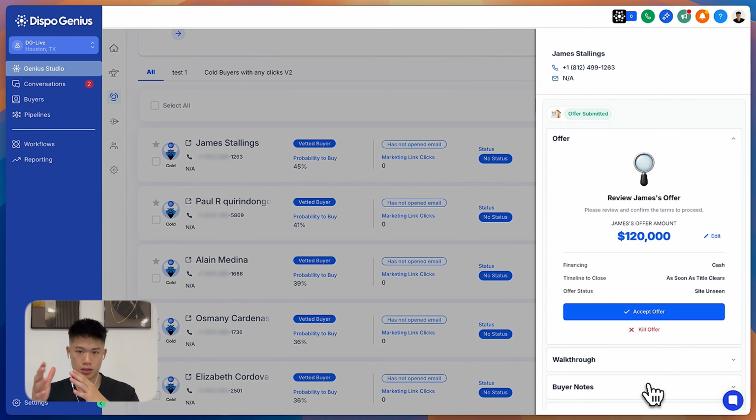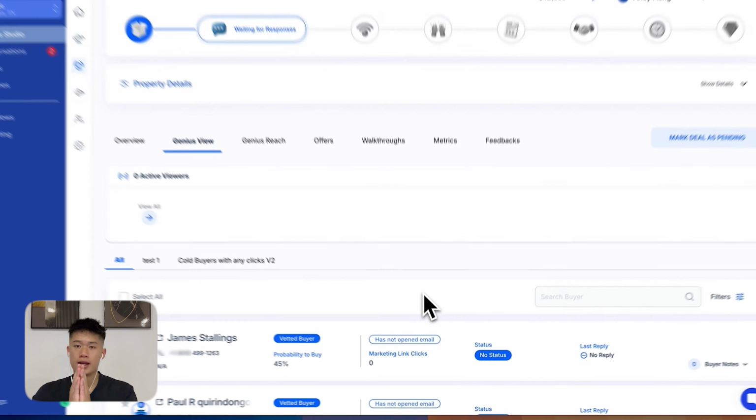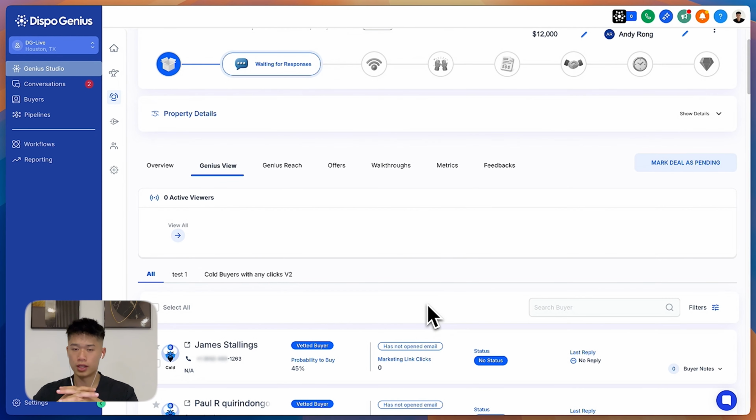So if you're looking to take your Dispo operations to the next level, Dispo Genius is the solution. We are end-to-end, meaning we give you data, buyer data, which is the best in class, and all the way until actually sending out the deal and selling the deal. So giving you the sales tools, equipping you with the best possible sales tools so that you can sell your deals in 6x less time, 2 times more buyer walkthroughs. So everything is done within here. I can create walkthroughs and such. That is Dispo Genius. Again, it's integratable in high-level accounts, or if you don't have a high-level account, that's fine.